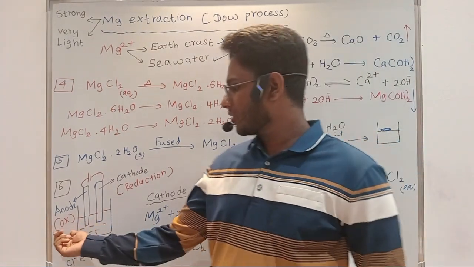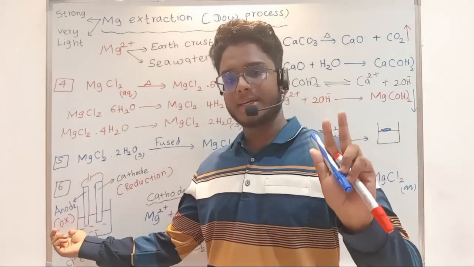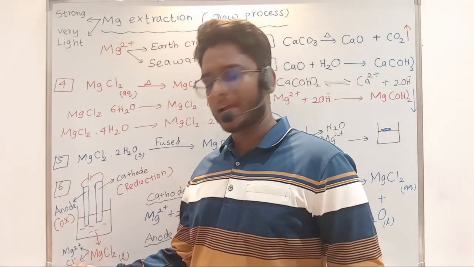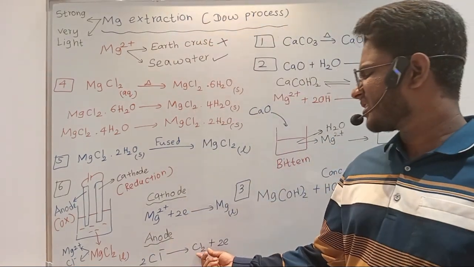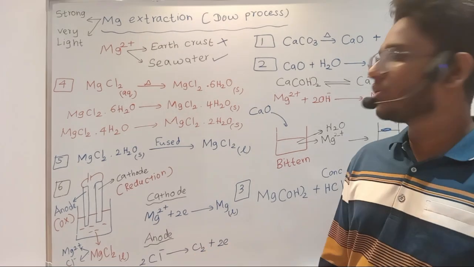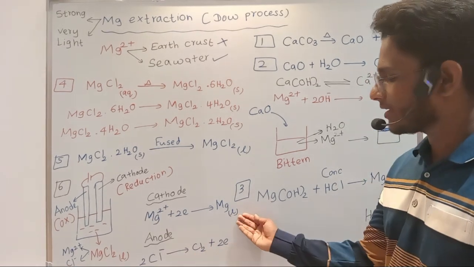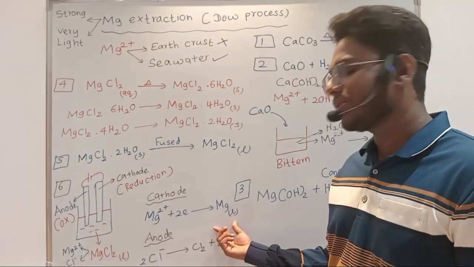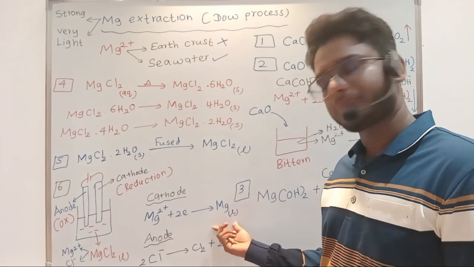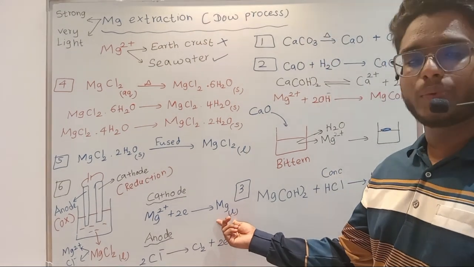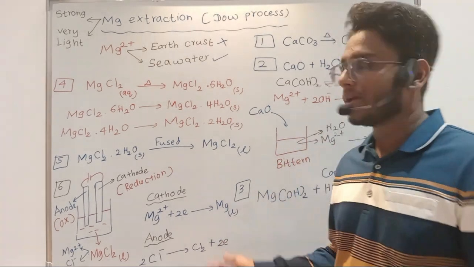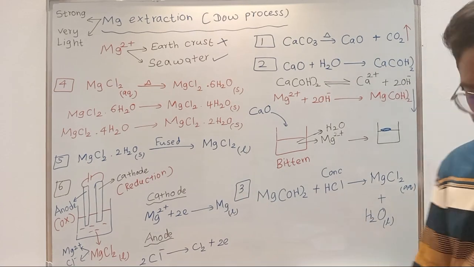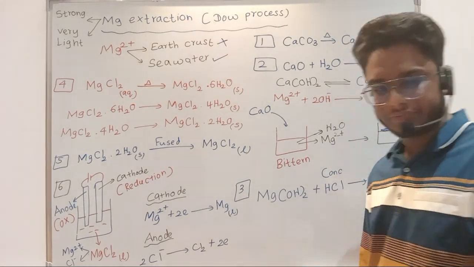And on the anode side oxidation takes place. That is the electrochemistry theory, right? So the species that is going to oxidize is chloride, Cl minus ions. Cl minus will be oxidizing to chlorine by releasing 2 electrons, and finally you will get the magnesium from this electrolysis setup. You will cool this liquid magnesium and it can be converted to solid. By that you can get the magnesium, right? So that is the whole process.